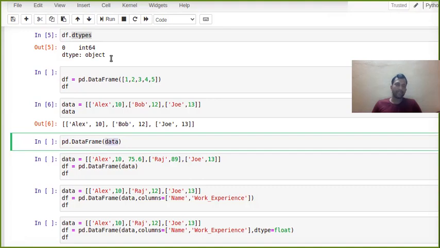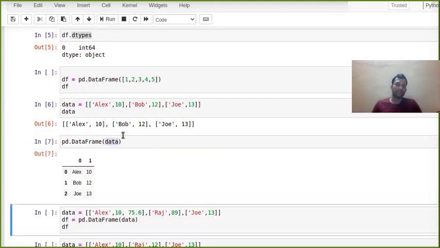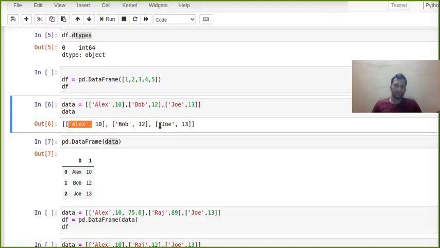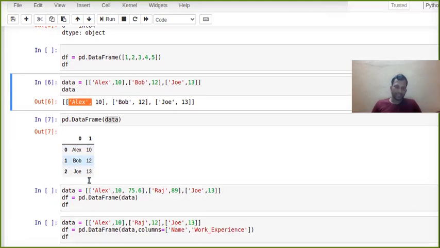Yes, it created a data frame. By default, the first value of all the sublists came in the first column, and the second value of all the sublists came in the second column. It starts with 0. So here is 10, 12, 13. It created the data frame.